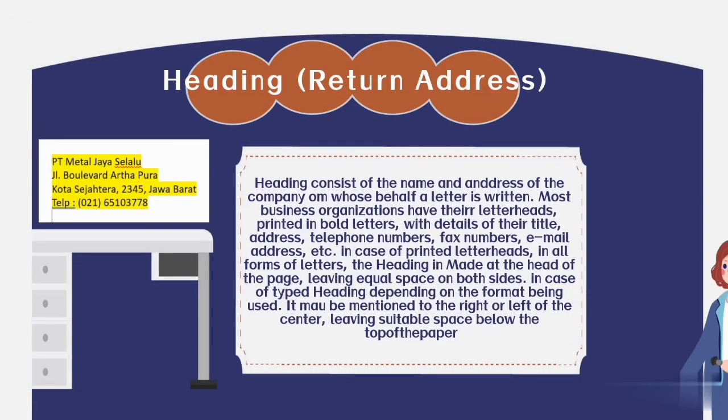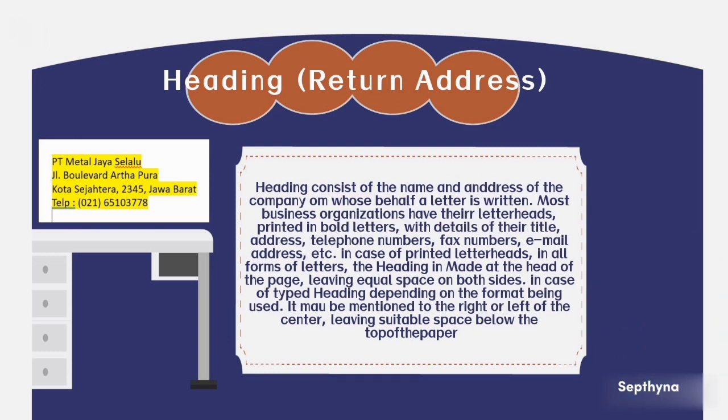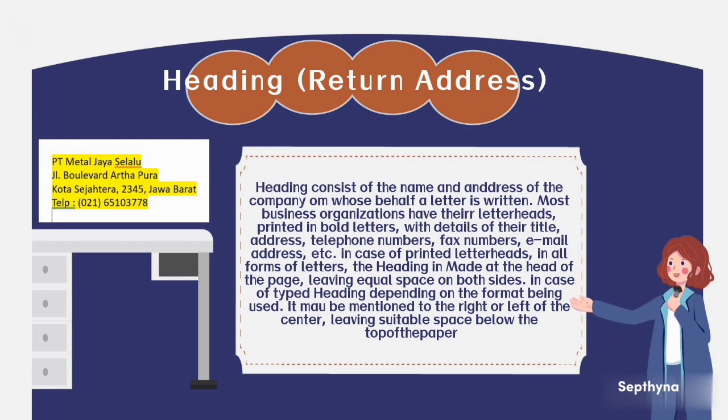Heading. The heading consists of the name and address of the company on whose behalf a letter is written. Most business organizations have their letterheads printed in bold letters with details of their title, address, telephone number, fax number, email address, etc. In the case of printed letterheads, in all forms of letters, the heading is made at the head of the page, leaving equal space on both sides.